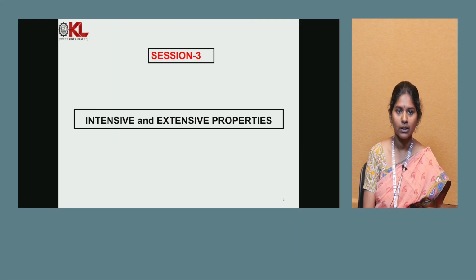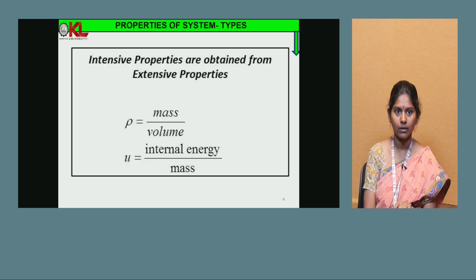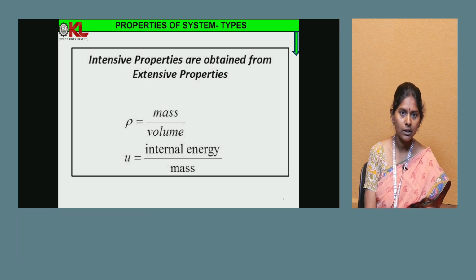In this session, we'll discuss the intensive and extensive properties. Intensive properties are obtained from extensive properties. That is, intensive properties are dependent on extensive properties. What are extensive properties? Like mass, volume, all this. Examples of intensive properties are density or internal energy.